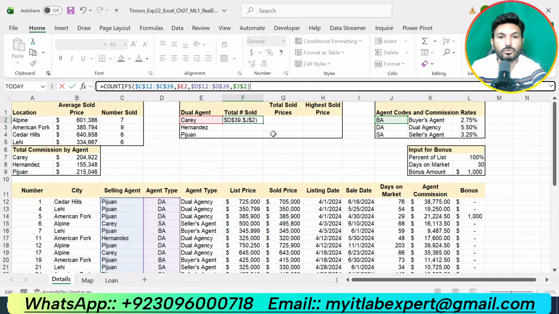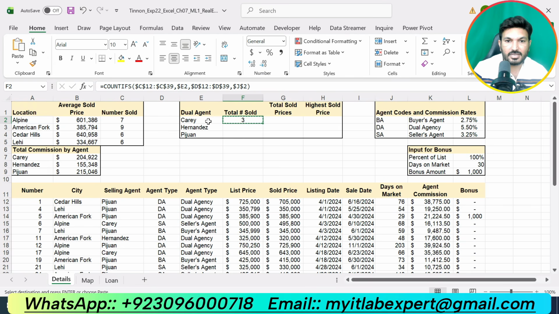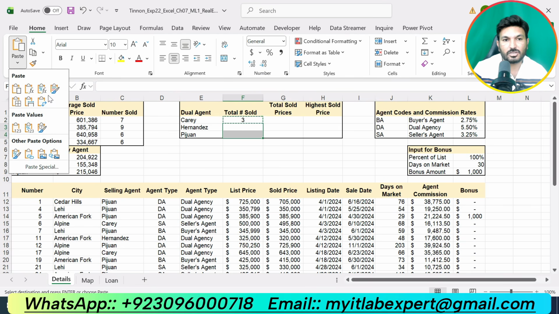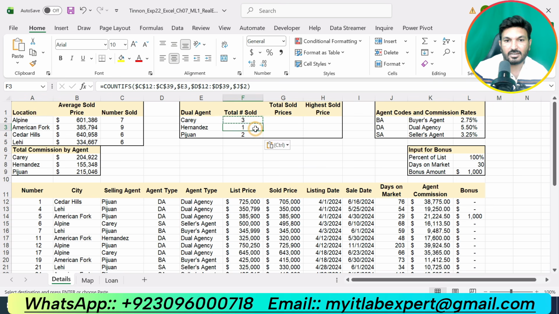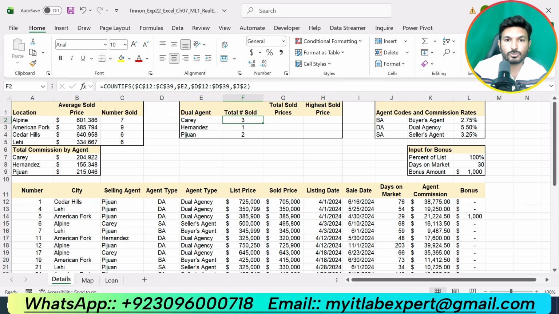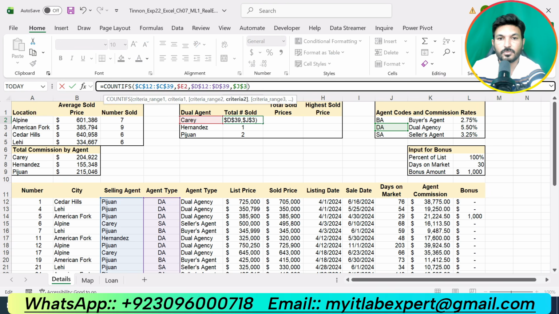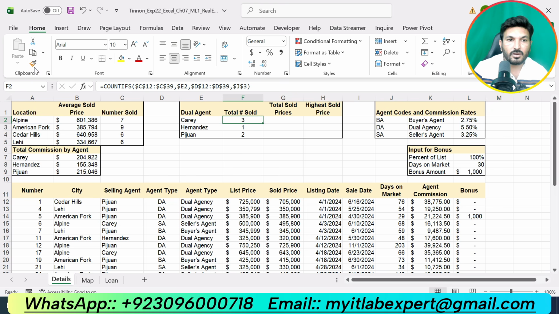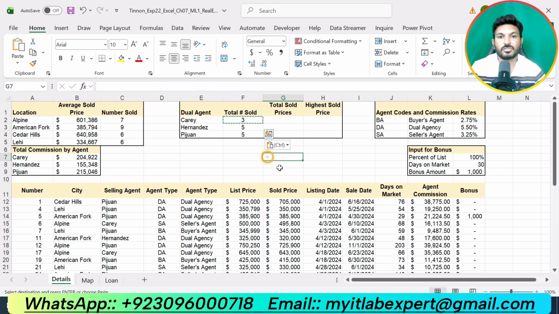Now we are supposed to copy this formula, select these two and go to paste option and select formula. So we got the result for the Hernandez and Pijuan. So it was dual agent. Here we are supposed to select 3, not 2. Copy this and select these two and select paste formulas, this one. So that is all about step number 9.